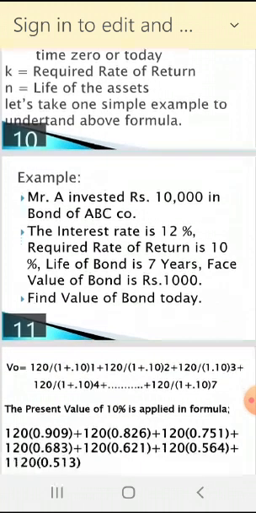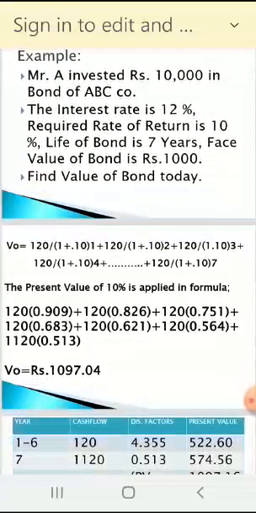We are using the basic valuation model here. So V0 equals, first year cash flow is what? 1,000 multiplied by 12%. You are getting an interest rate of 12%. So 12% of 1,000 is 120.